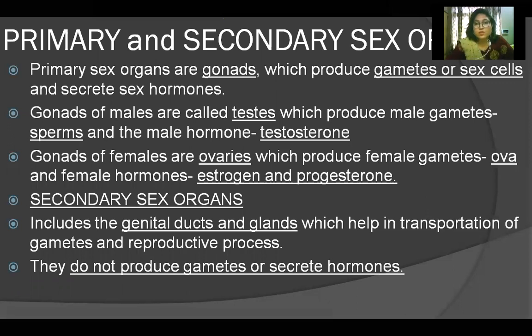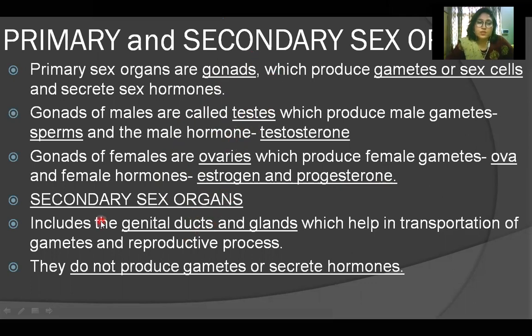So primary sex organs are gonads, which produce gametes or sex cells and they secrete sex hormones. And gonads of males are called testes, which produce male gametes, sperms, and the male hormone testosterone. And gonads of females are called ovaries, which produce female gametes known as ova and the female hormones that are estrogen and progesterone. And what are secondary sex organs? So these are the primary sex organs which are present in males and females.